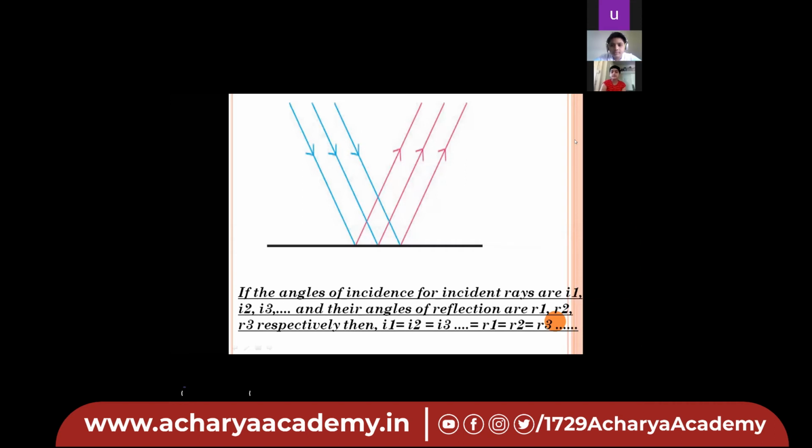So now we know that these are all incident rays, the light rays coming from the same source, then this angle of reflection will be same as the angle of incidence. So all three will be equal. Then what will be the final statement? I1 is equal to I2 is equal to I3 is equal to R1 is equal to R2 is equal to R3. Okay.